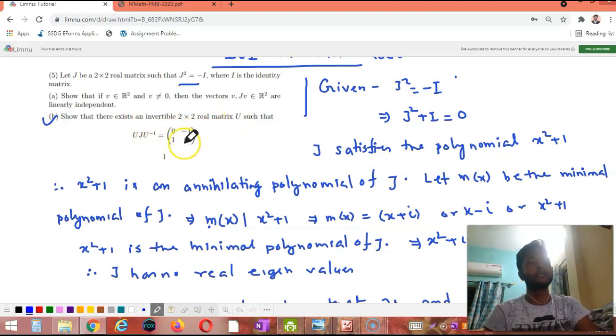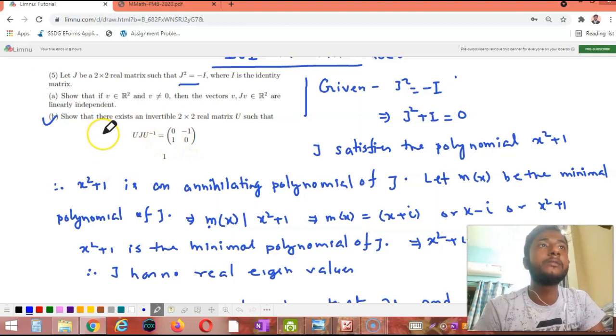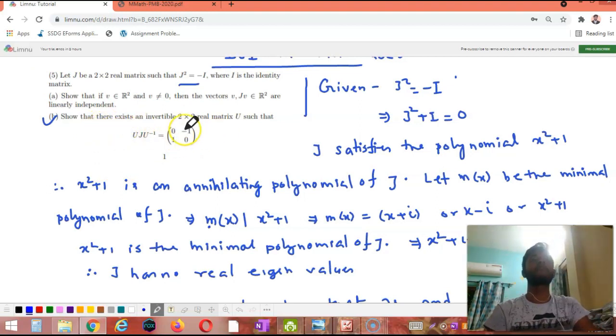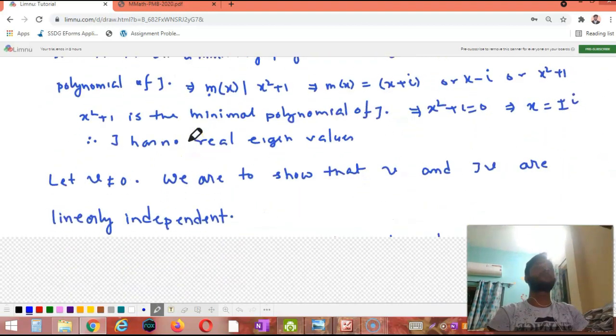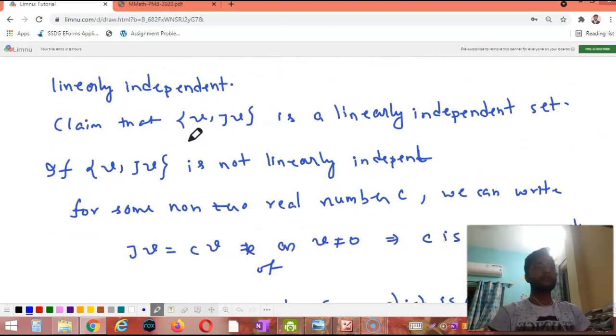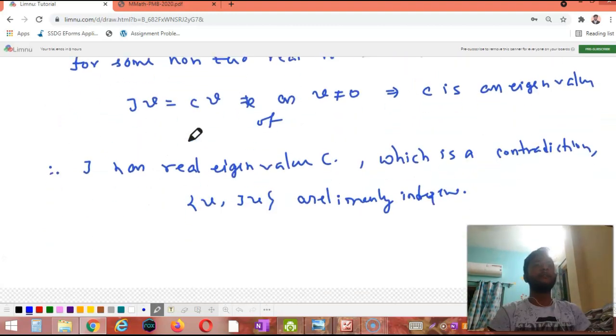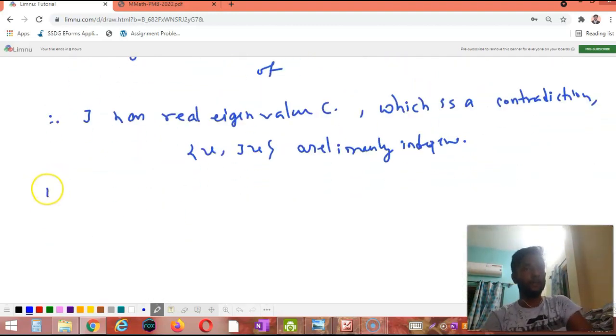0, 1, minus 1, 0. I repeat, we have to find out a 2x2 invertible matrix U such that U inverse equal to 0, 1, minus 1, 0. Now how to find this 2x2 invertible matrix? Now we know that for any non-zero V, let V not equal to 0, V and JV are linearly independent, right?